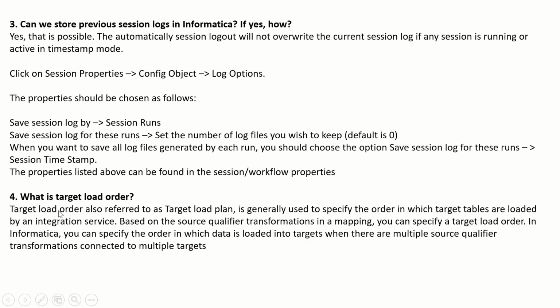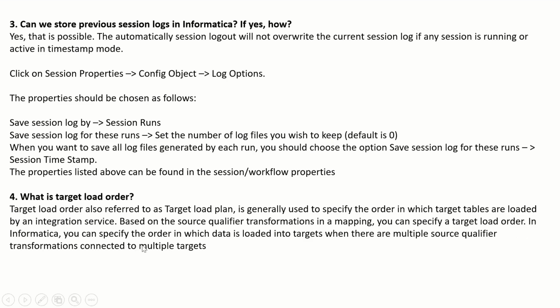Next, the fourth question is: what is target load order? Target load order, also referred to as target load plan, is generally used to specify the order in which target tables are loaded by an integration service. Based on the source qualifier transformations in a mapping, you can specify the target load order.